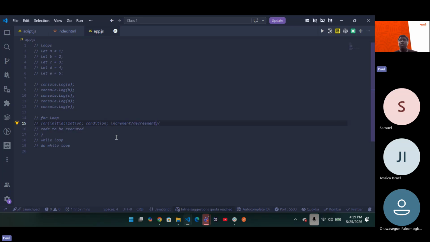Technically, your for loop is just another conditional, because it follows a condition. It's trying to tell you that, okay, I want you to do this thing this amount of times until this condition is met. And most of the time, you use your for loop whenever you understand the amount of iterations you're going to be having. Don't worry, we'll get to that point.